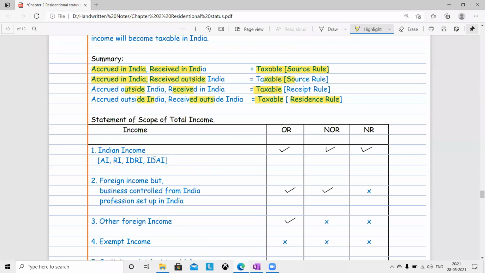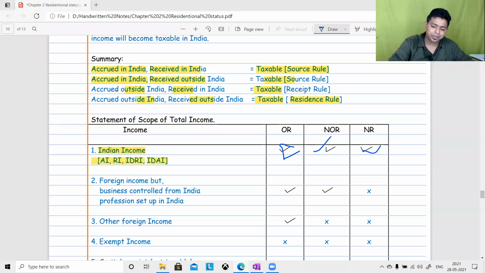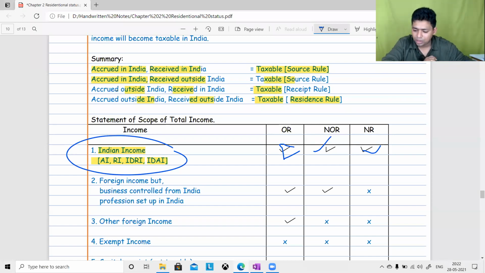So what you should learn here: Indian income, which is accrued in India, received in India, income deemed to be received in India and deemed to be accrued in India, is taxable to OR, NOR and NR. All three categories of persons are going to pay tax here. Taxable to all three. Am I clear with the first category? Please tell me, are you clear with Indian income? That has to be very much clear. It is taxable to OR, NOR and NR. Indian income, everybody has to pay tax.